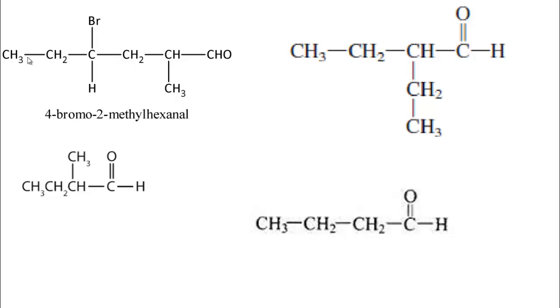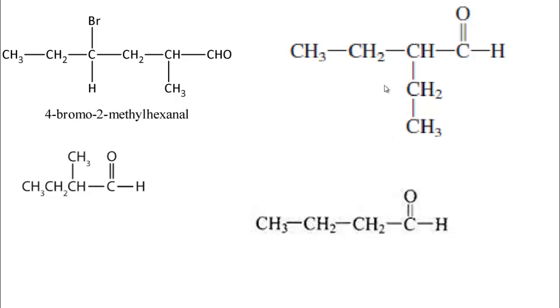So if we number from this side, then what will be here? 4 bromo, according to alphabetical order. 4 bromo, 1 2 3 4, 4 bromo 2 methyl hexanal. The carbon number of the aldehyde is not mentioned here because the carbon of the functional group is always the first carbon, so there is no need to mention it. So its name is 4 bromo 2 methyl hexanal.